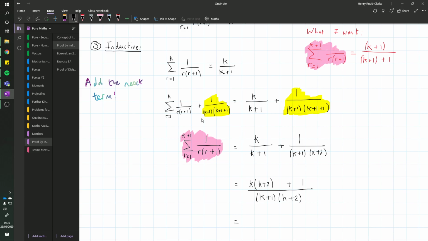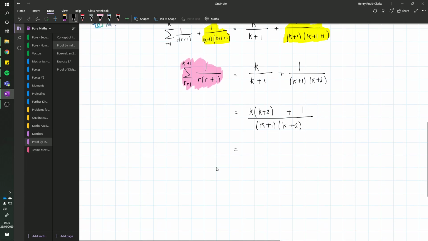Bit of simplifying. Sometimes with this you do get quite complicated algebraic expressions on the right hand side, and part of the trick of being able to do these questions is knowing whether you should expand it or not. In this case we do have to expand it. I'm going to show you one where we don't in a second.